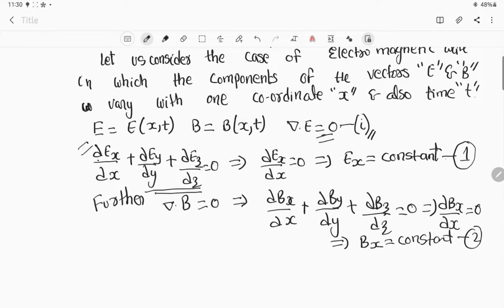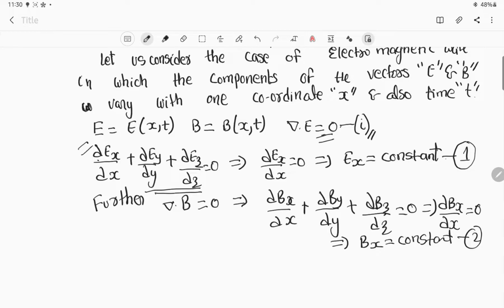So we got the information that for a uniform plane electromagnetic wave in free space, the electric vector Ex is equal to constant and the magnetic field vector Bx is equal to constant.